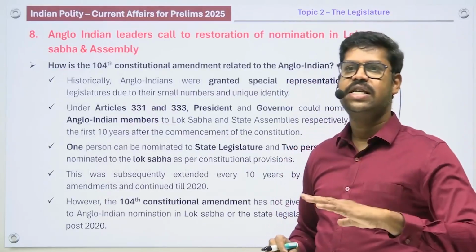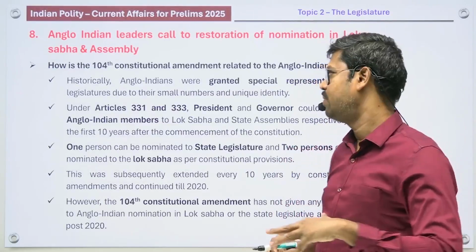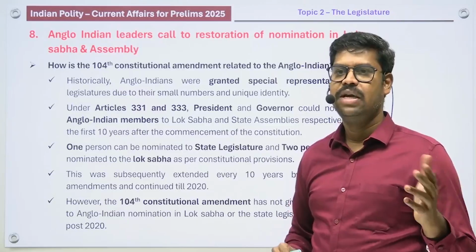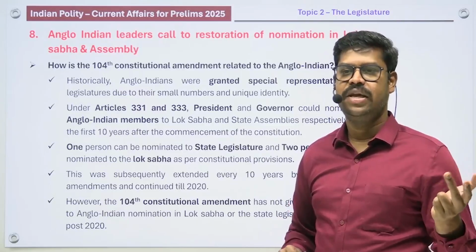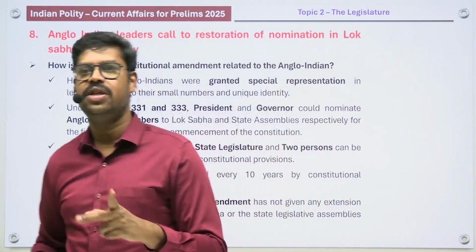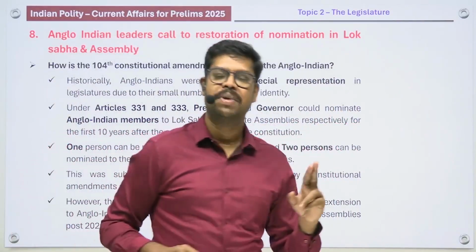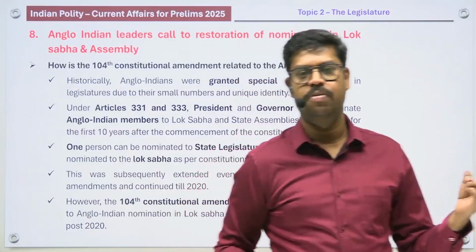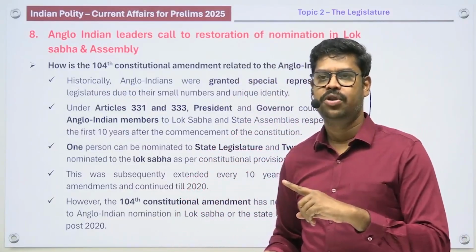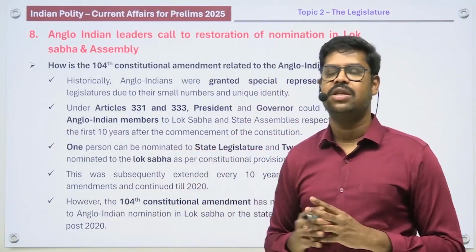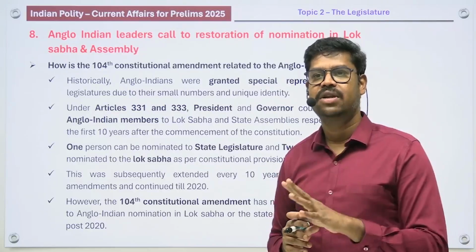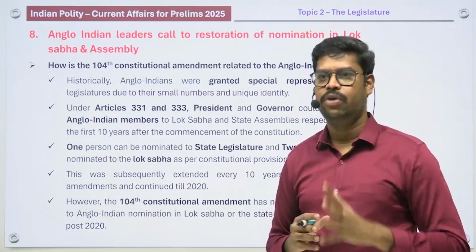And what is the change that has happened by the 104th Constitutional Amendment Act? The provision for nomination has been done away with, which can be done by the president in case of the Lok Sabha, and by the governor in case of the legislative assemblies. 2 members from the Anglo-Indian community can be nominated by the president in the Lok Sabha. 1 person from the Anglo-Indian community can be nominated by the governor in the legislative assembly of the concerned state, provided the president and the governor feel that their representation is not adequate.